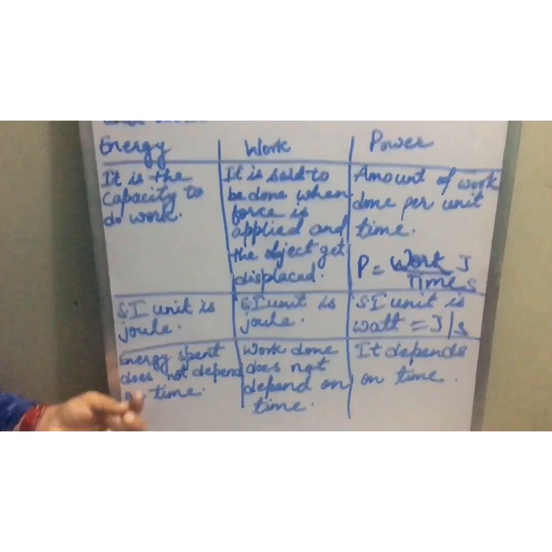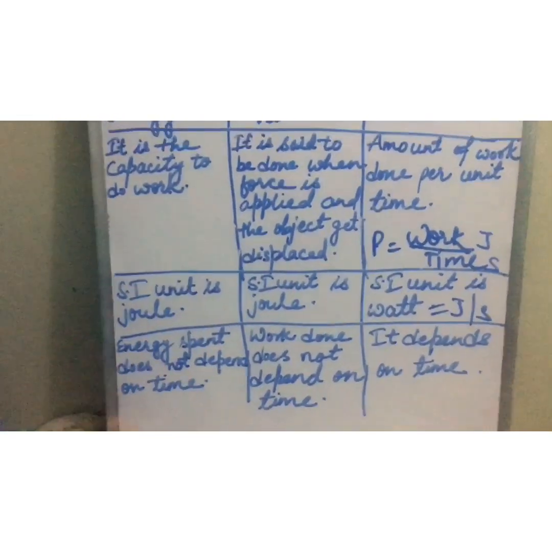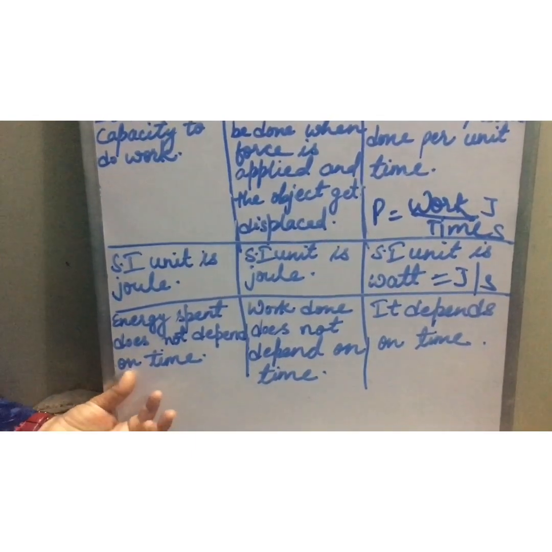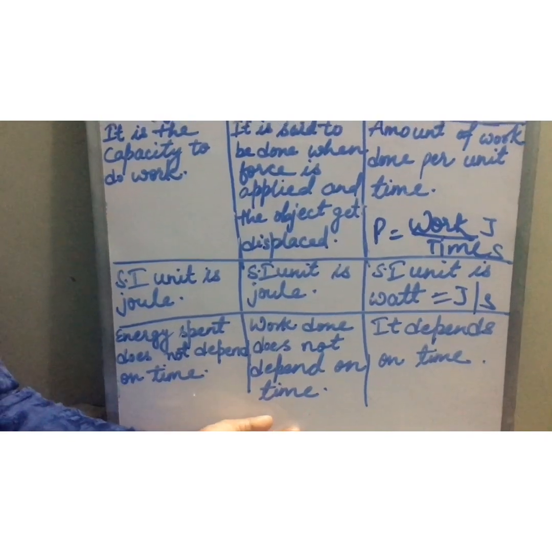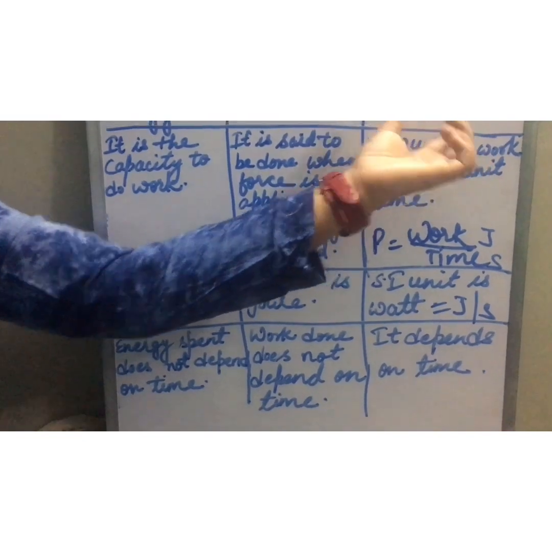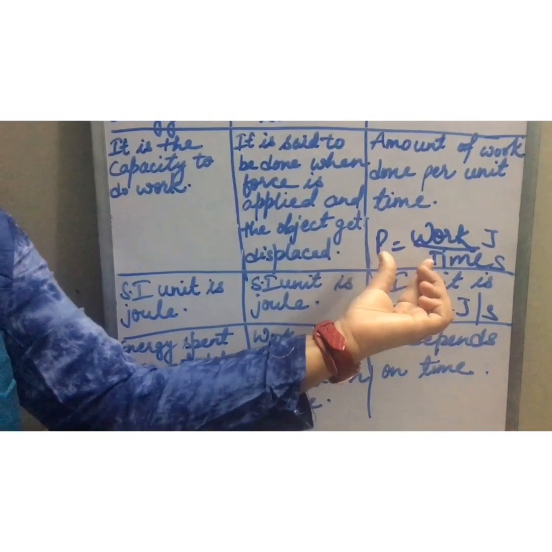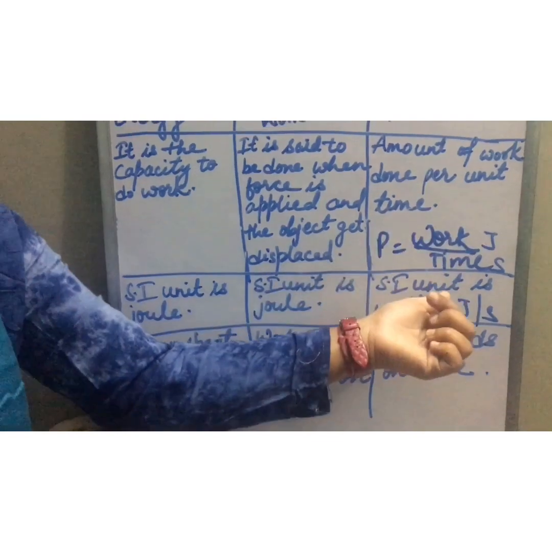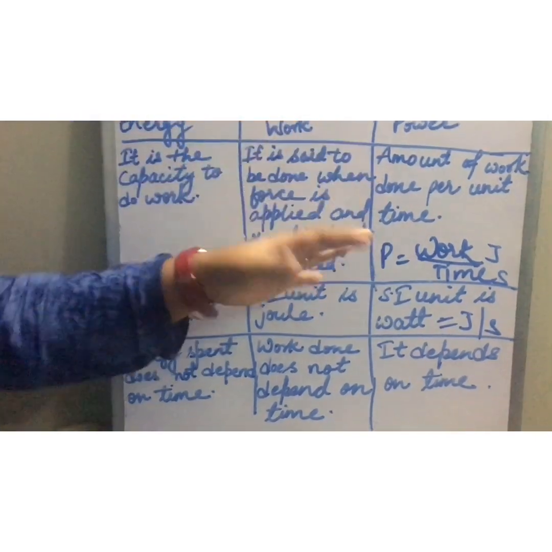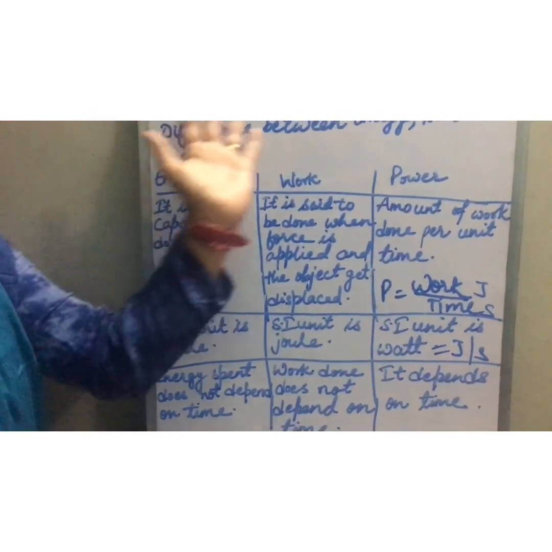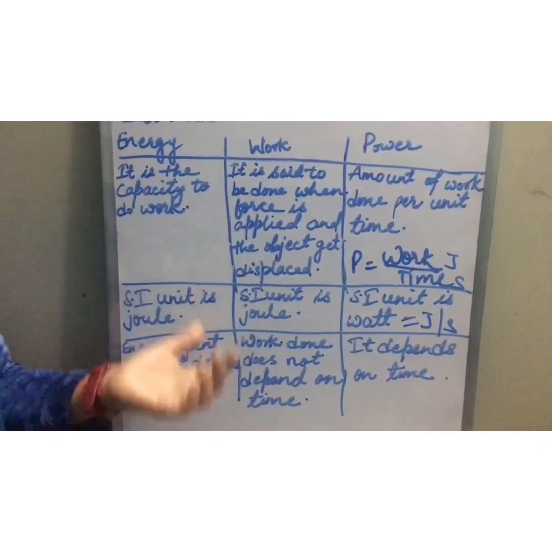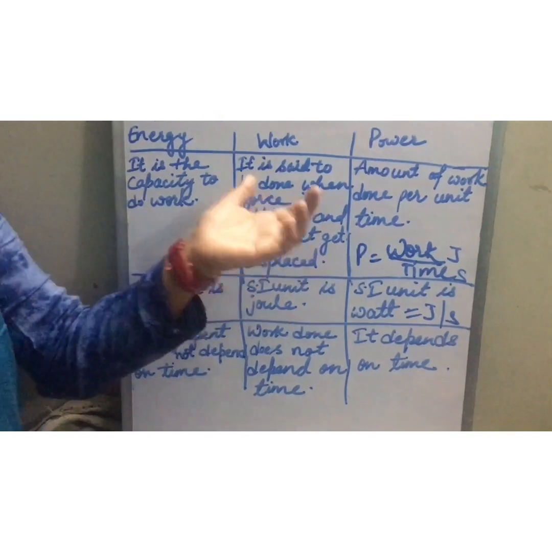Now the third difference: energy spent does not depend on time. The energy spent by a body will not depend on time. In the same way, work done by a body also does not depend on time. Whereas the power of a body depends on time. See the formula: in the formula, time has come. Power equals work by time. So the power of a body depends on time, students. So your work is to remember all these points regarding energy, work and power. If you remember all these points, you are able to write the differences between any two of these.